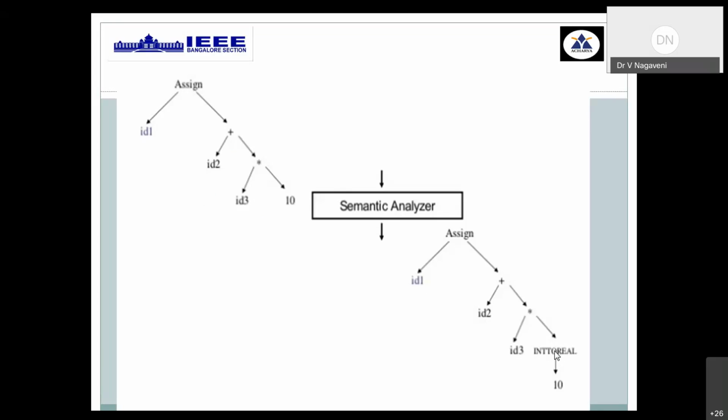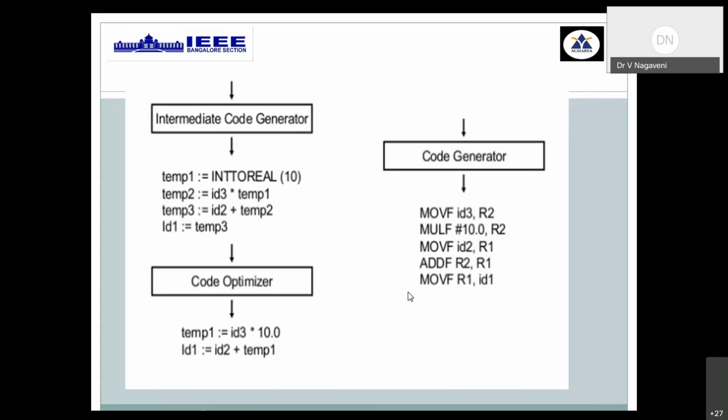Then after that conversion is done, we go for multiplication. Then we get an exact result as predicted. Then we go for normal addition. Then the result of the RHS expression is assigned to the LHS variable ID1. So this is the task done by the semantic analyzer.